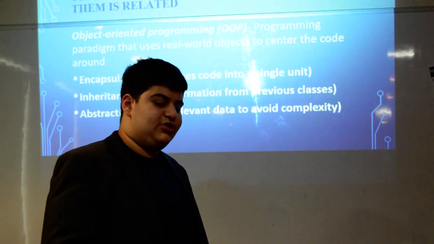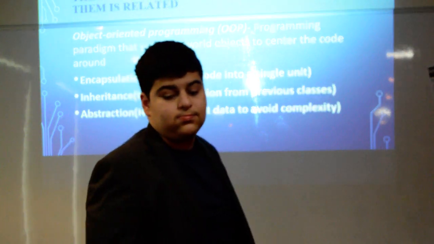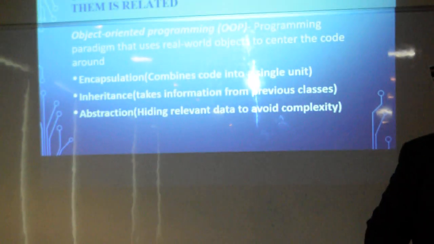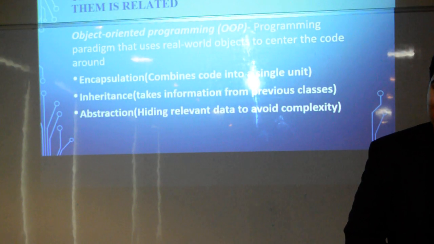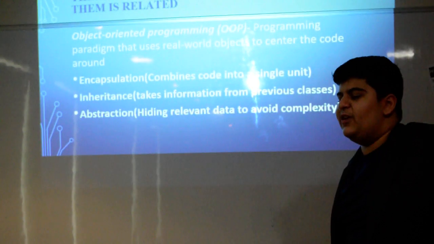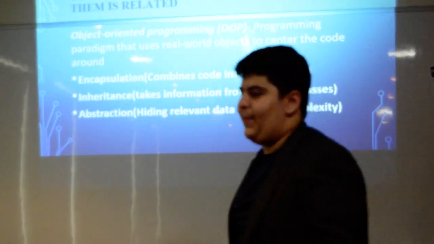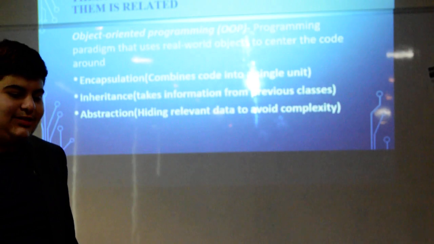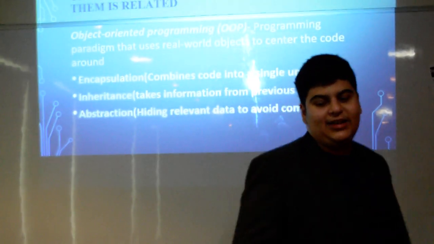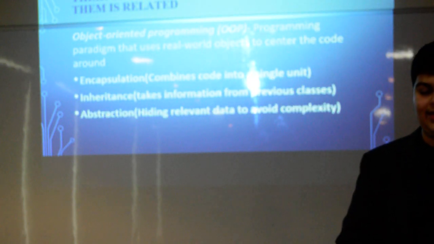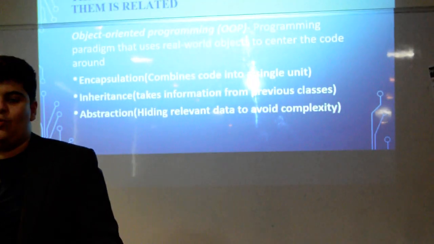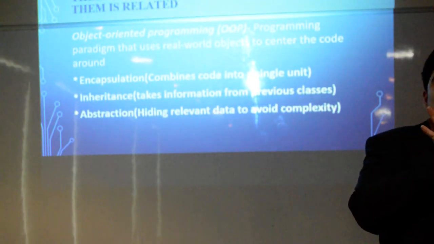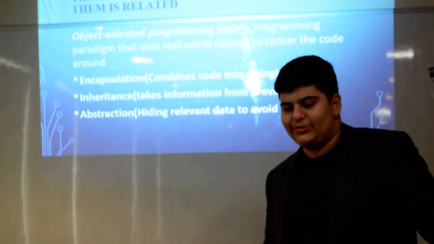Moving on, let's discuss object-oriented programming, or OOP. Object-oriented programming is a programming paradigm that centers the program around real-world objects. This has many functions that differentiate it from other programming paradigms of its similar type, such as encapsulation. Encapsulation combines code into a single unit, and inheritance. This means that information from previous classes is combined into one class. And also abstraction. This means it hides the relevant data so that the code is less complicated than other programs.